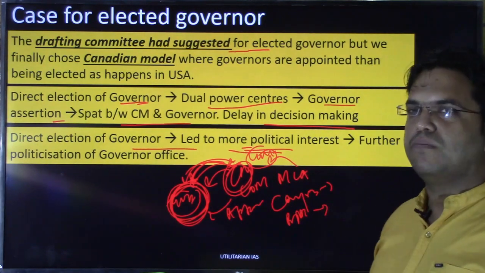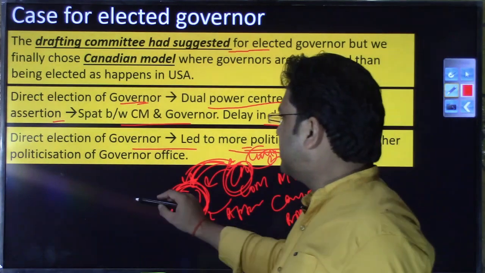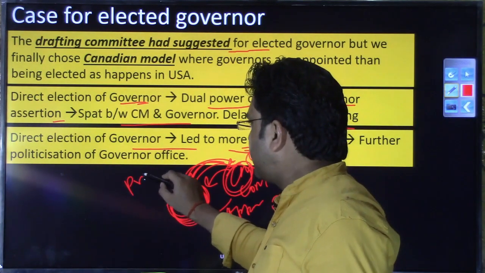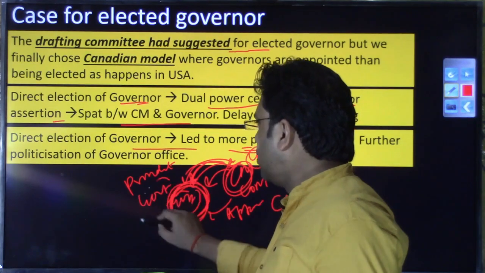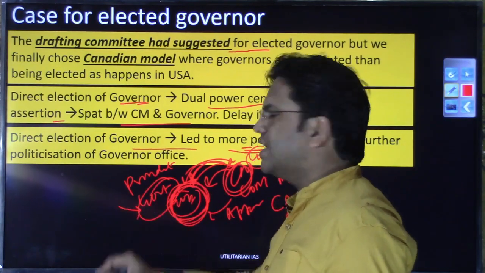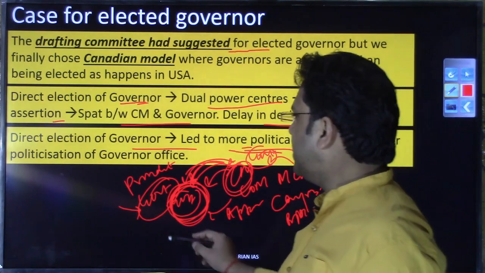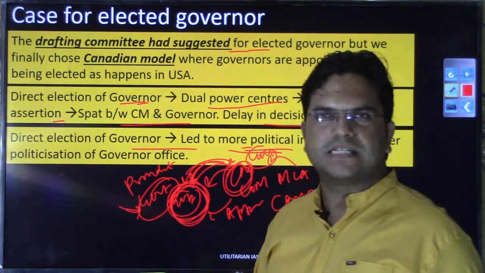And the ultimate objective, what was this ultimate objective? The ultimate objective behind having the president's office at the central level and the governor's office at the state level was to have neutrality in this office, because if there is no neutrality, he will also take biased decisions, right?